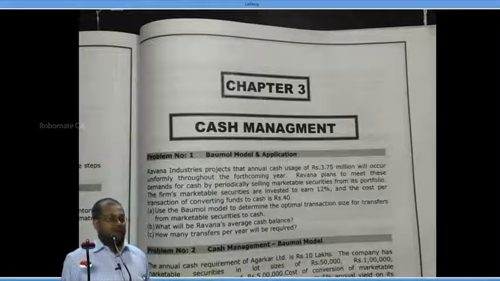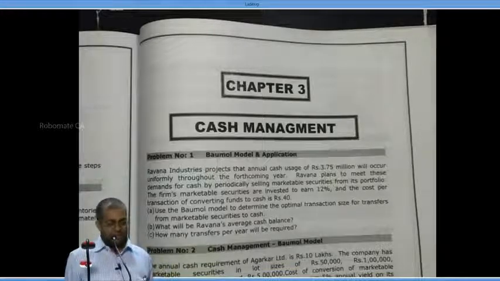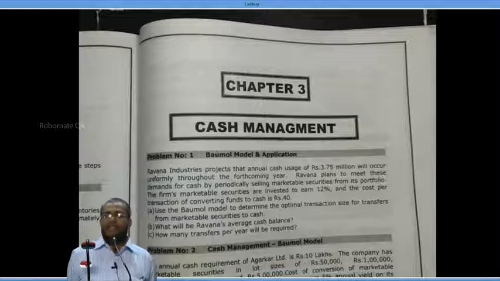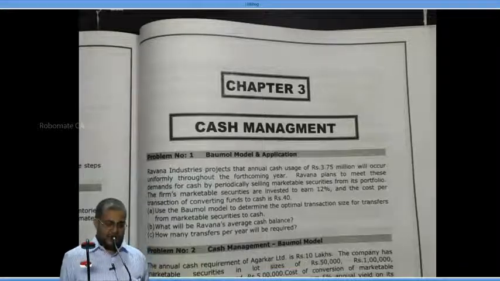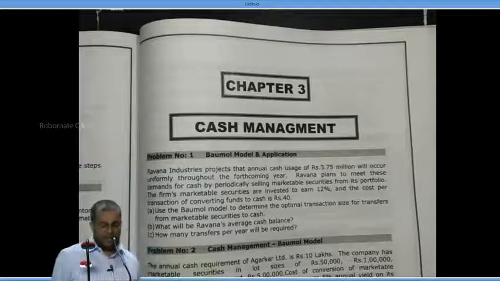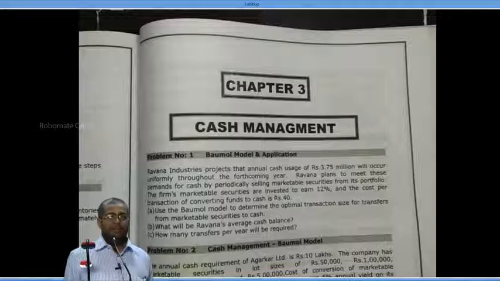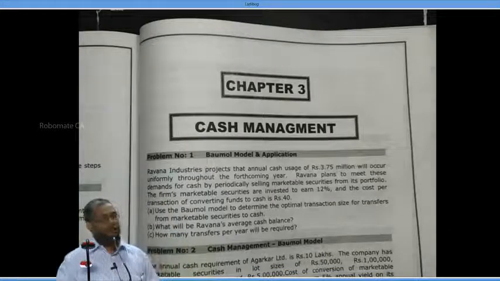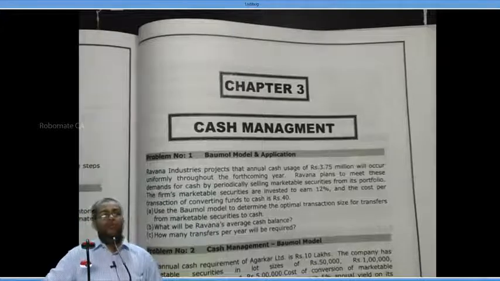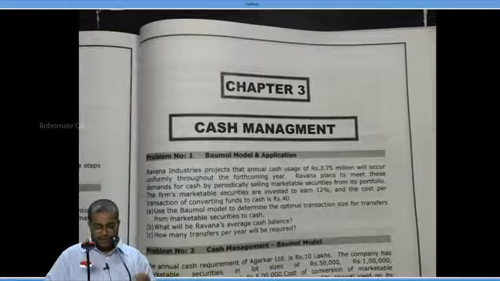By selling marketable securities. Every time it sells, tell me how much rupees? Rupees 50,000 securities. Every time it sells rupees 50,000 securities. Are you following this 50,000 meaning or not? Notes given along with the number. Okay.